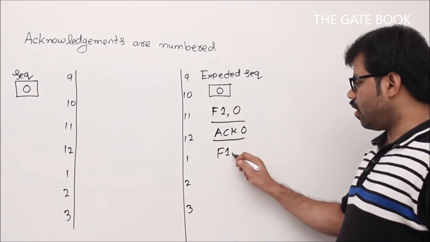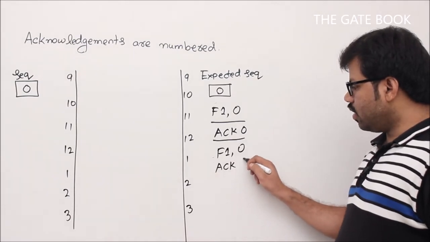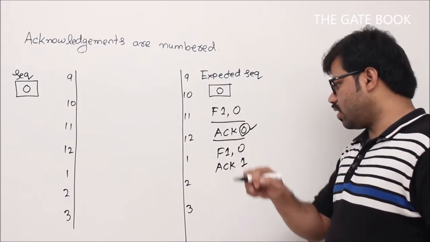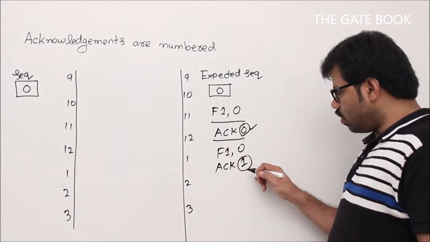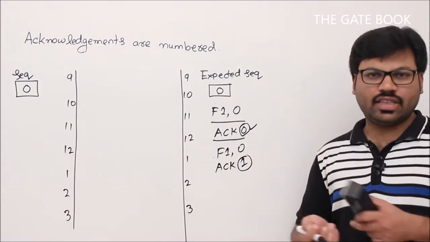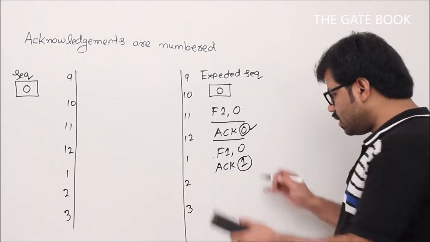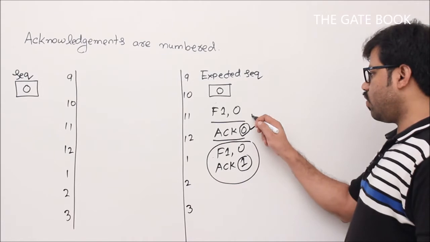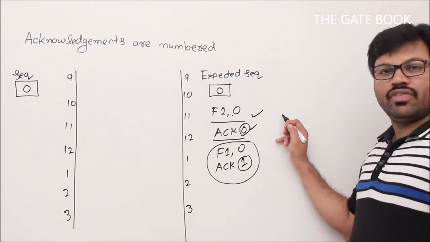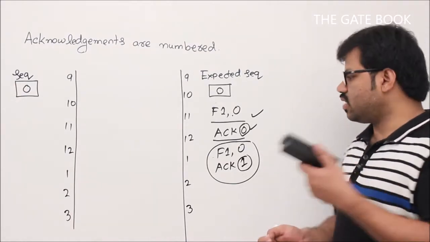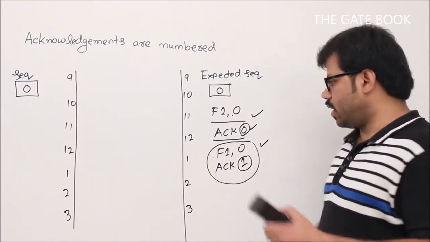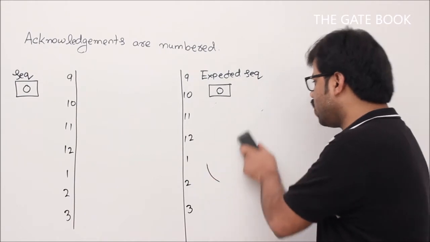Second method: for frame number 1 comma 0, send ACK 1. So this means that we are currently acknowledging the frame which we got. Here we are saying that we got 0 and now the next expected number is 1. Understand? Now there is no difference, we can use anything, but you can understand the purpose why we do this. Why we use this one rather than the other, I will tell you when we study sliding window protocols, that means Go-Back-N and SR. At this moment you don't understand the difference, but let me use this one so that you get habituated. But anything is okay at this moment.